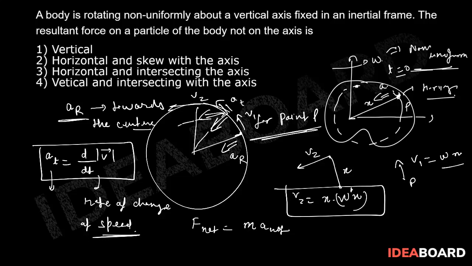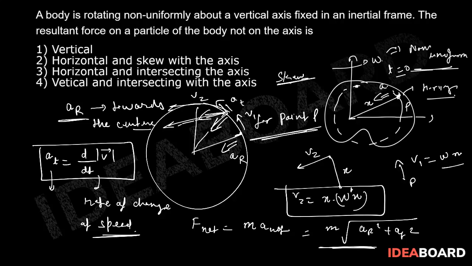So obviously skewed one. That will be m into under root of a radial square plus a tangential square. Though it is not asked, I just explained it for conceptual clarity. But now you can clearly see the net force direction will be this one, which will not pass through or intersect the axis of rotation. Correct. So the skew option is correct, and of course horizontal forces are there.